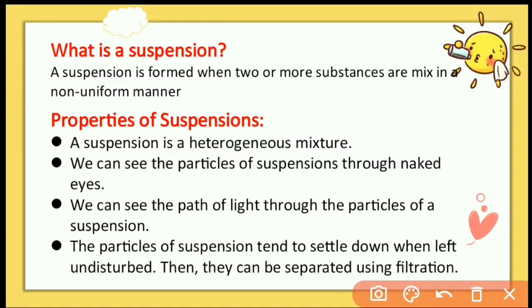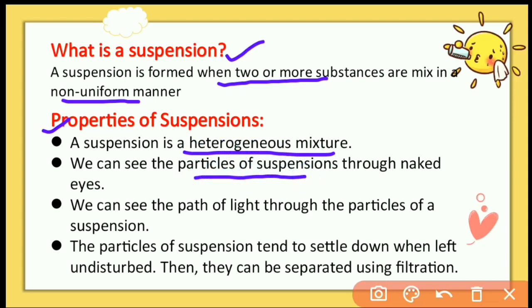So the question is, what is a suspension? Suspension is formed when two or more substances are mixed in a non-uniform manner. It means suspension makes a heterogeneous system. So the properties of suspension: it is a heterogeneous mixture, and we can see the particles of suspension with naked eyes, and we can see the path of light through the particles of suspension.